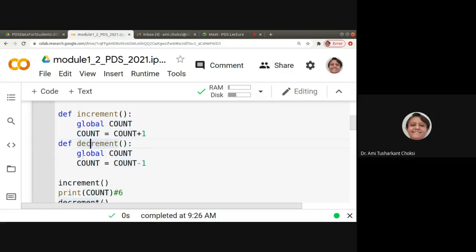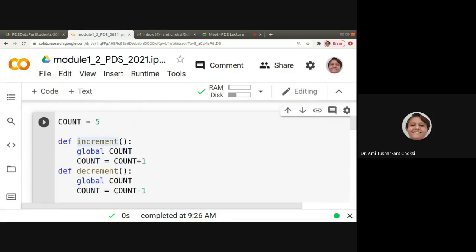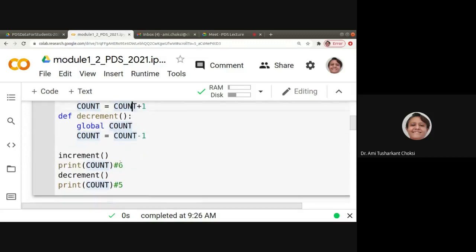Decrement, global count. Here also we are using it as global. Count is equal to count minus 1. Now, let us see the way we are calling it. Increment. We are calling the function increment. So what should happen? Global count. It is considering global count. Count is equal to count plus 1. So count will be incremented and that will be 6.